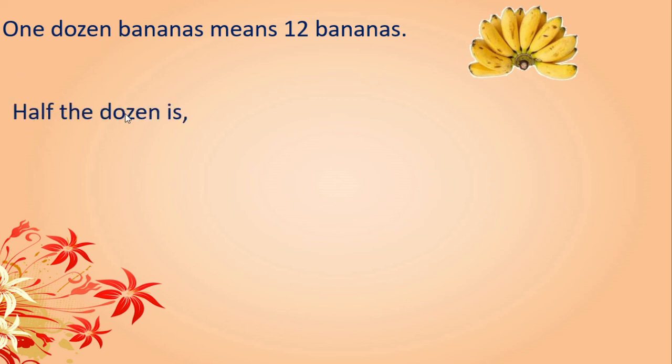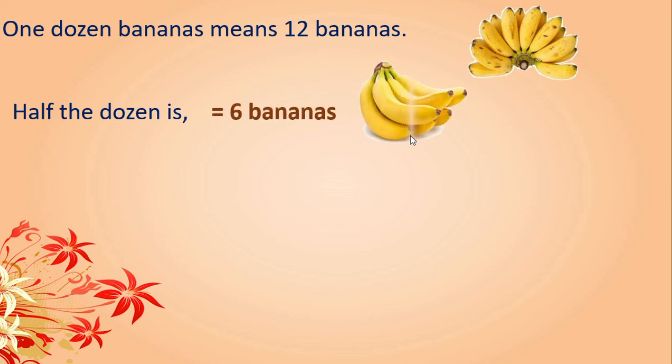Now here, half the dozen. Dozen means how much? 12, you know. Correct? Half the dozen is equal to how much? Yes? 6. Very good. 6 bananas.